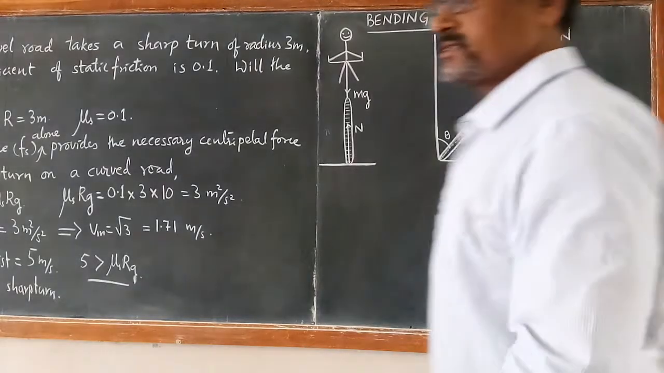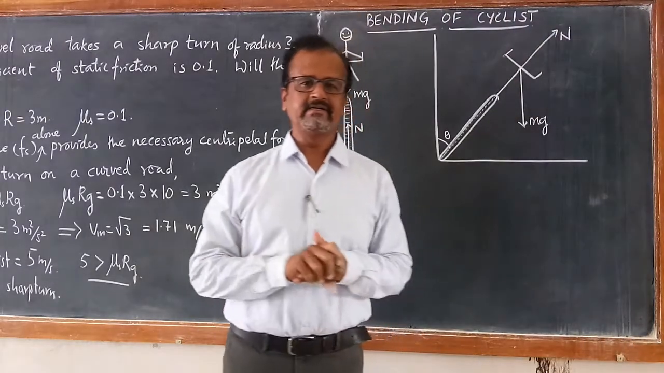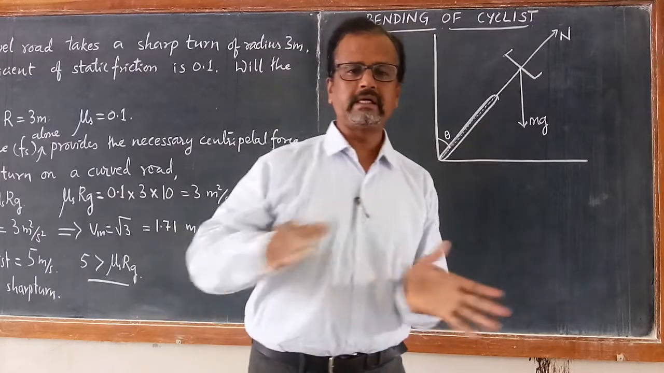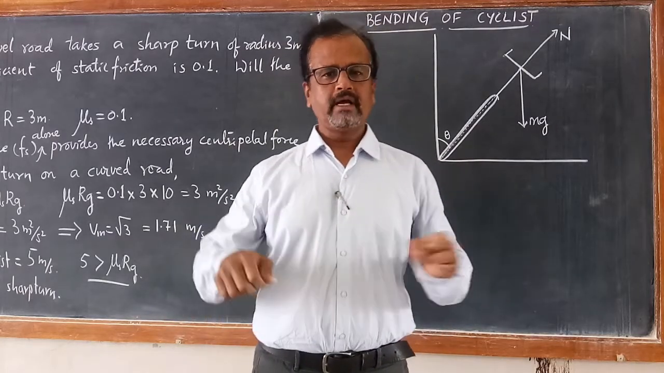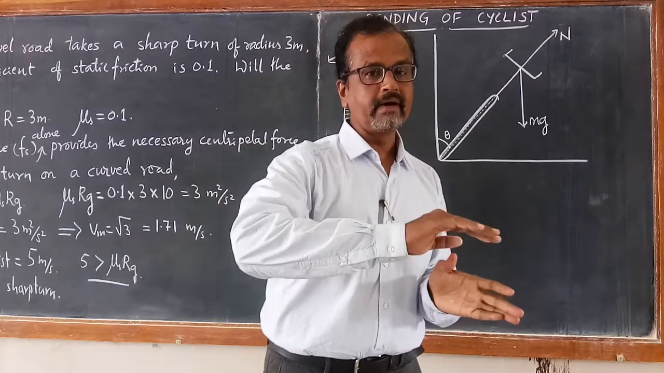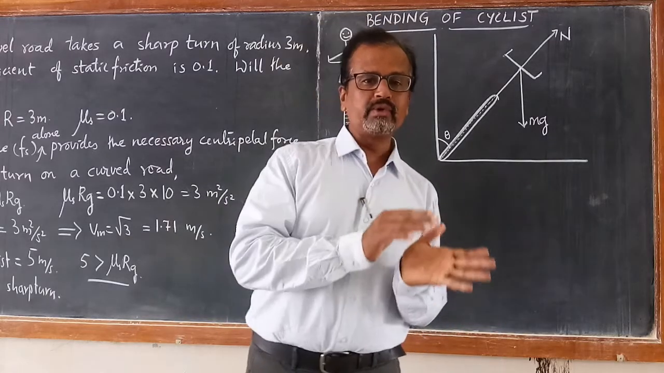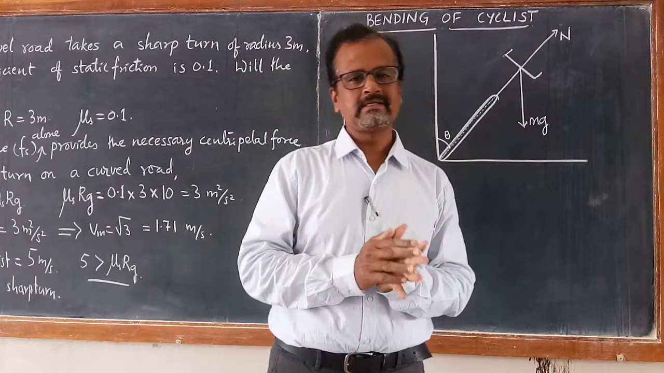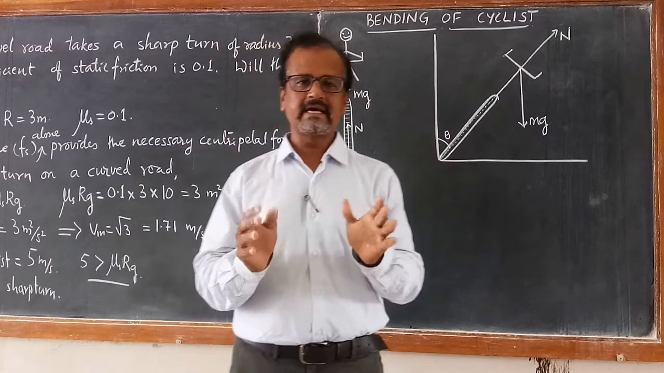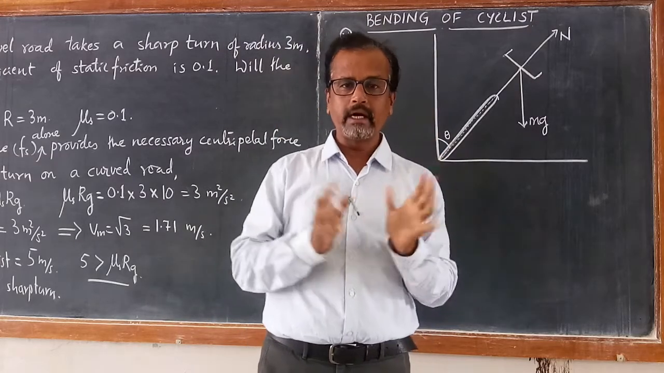Okay, now let us discuss a very interesting situation we have all experienced. Whenever we are taking a turn with the help of a bicycle or even a bike, when we are taking a turn on a level road, we lean inwards. Why does a cyclist bend, or why does a cyclist lean inwards while taking a turn?